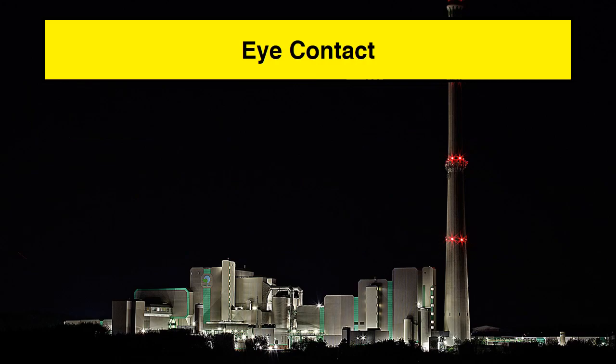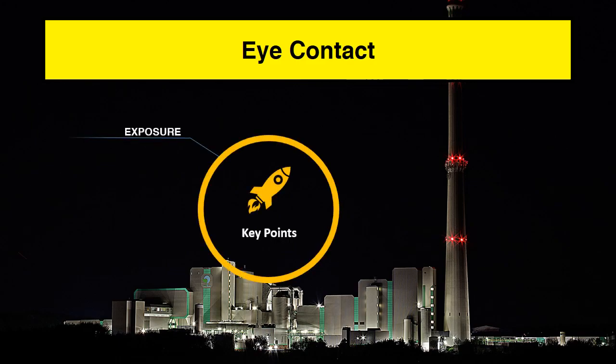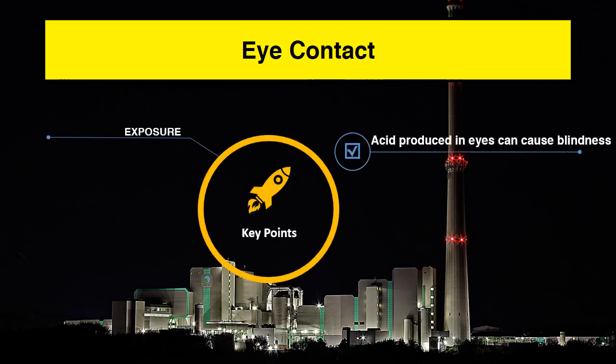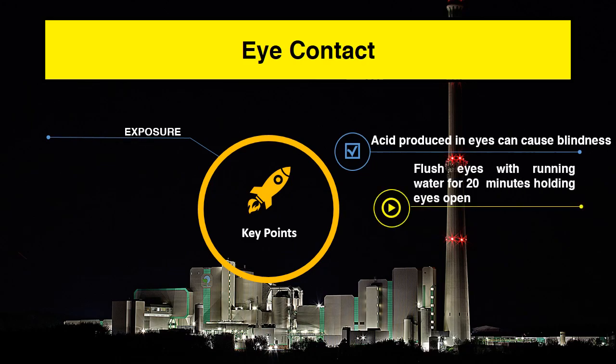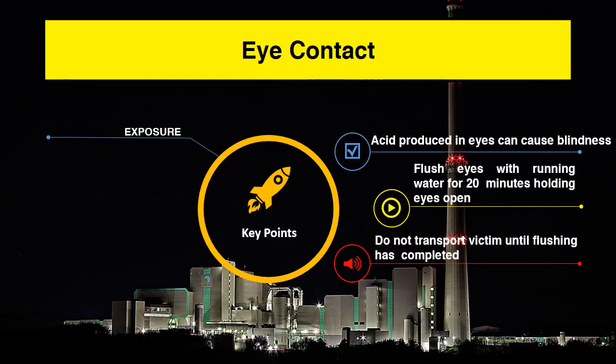Now coming to the next exposure type, which is eye contact. In this type of exposure, acid is produced in eyes which can cause blindness. It is recommended to flush eyes with running water for 20 minutes, holding eyes open. Do not transport victim until flushing has completed.